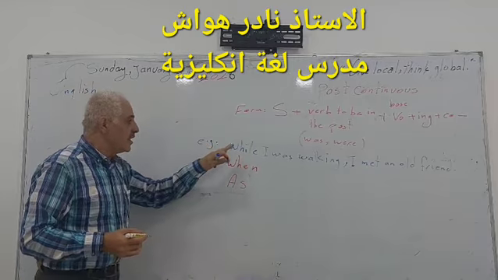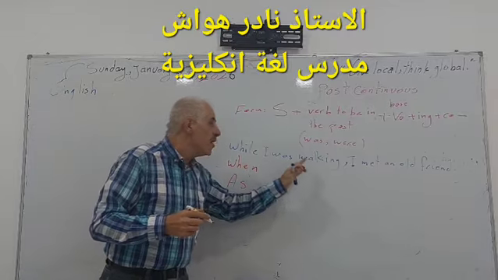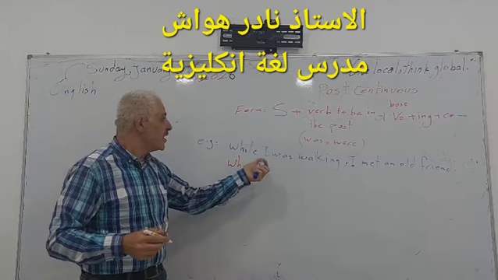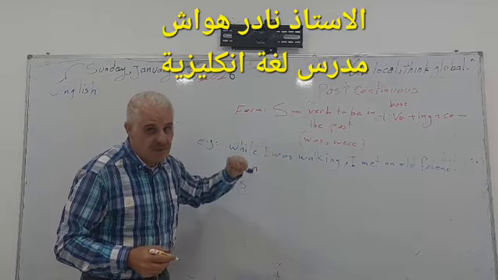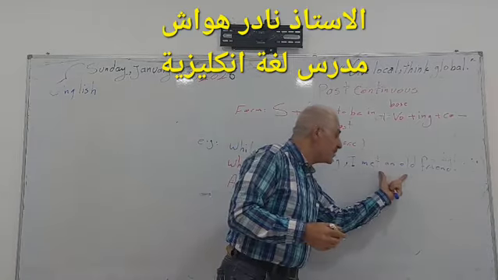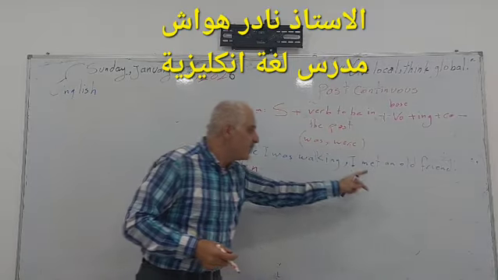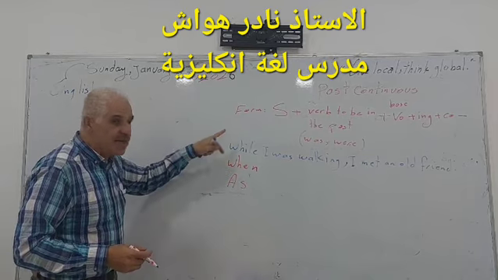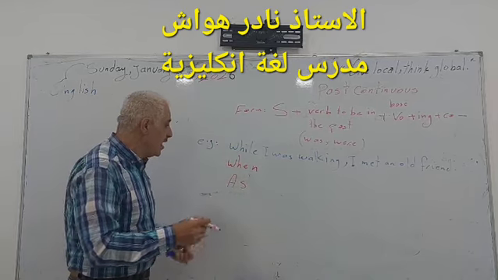Of course, when we have two actions, one of them interrupted the other, the long action is used in the past continuous, and the short or sudden action is used in the simple past. Of course, we use the three expressions with no change, exactly the same meaning.